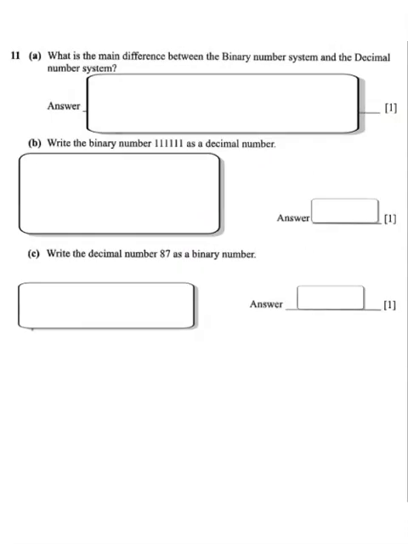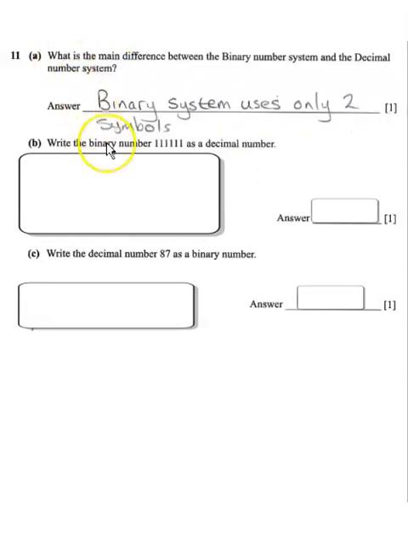So for question 11, this is a binary question. So it says, what is the main difference between the binary number system and the decimal number system? And we can see the binary system uses only two symbols, which is just the ones and zeros. So for question B, it says write the binary number 111111 as a decimal number.